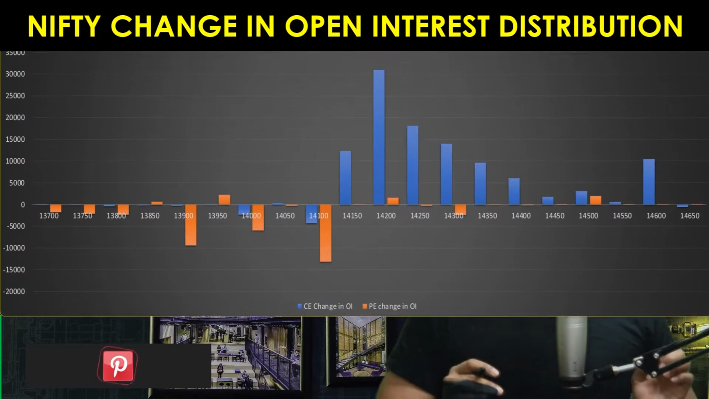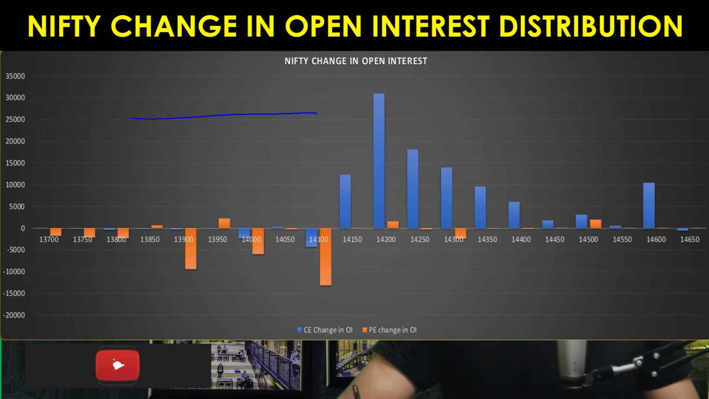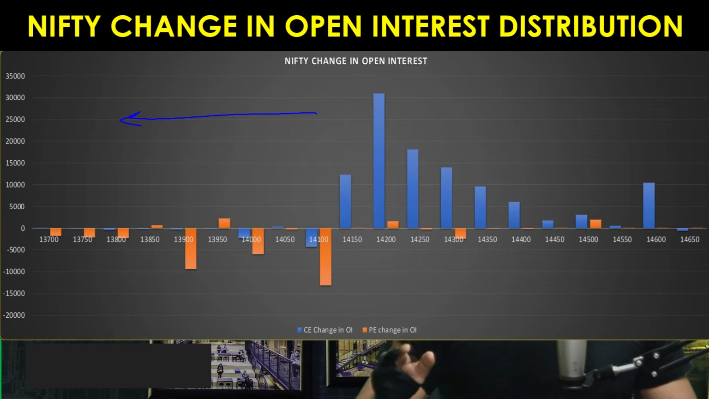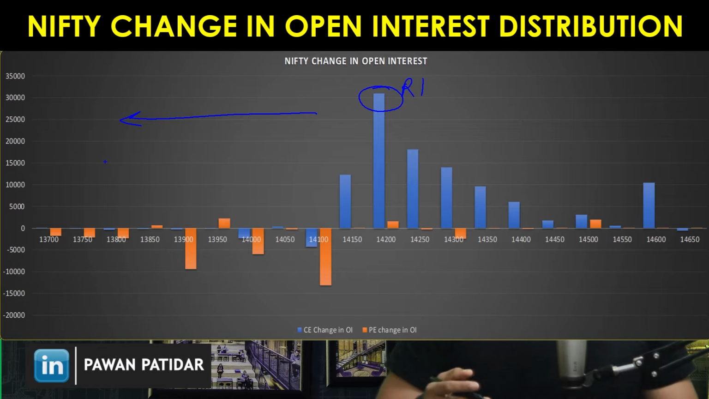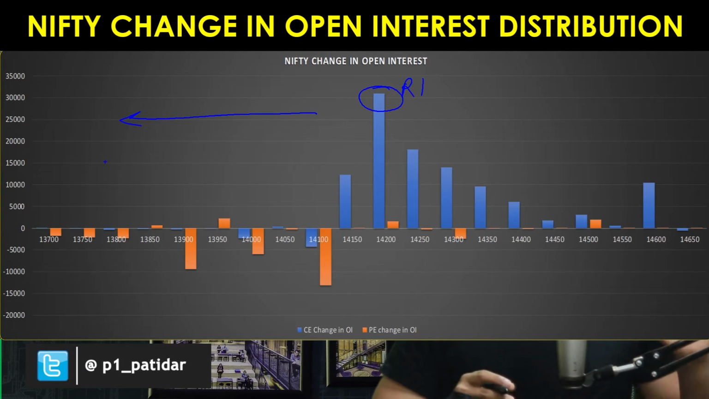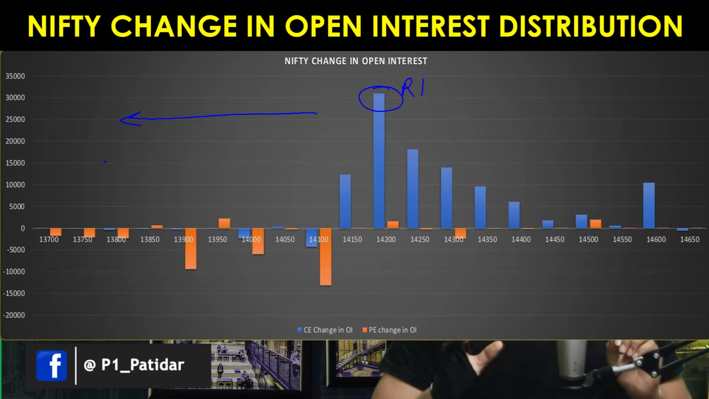Now let's do the Nifty change in open interest distribution analysis. If you see here, you cannot find any support, because no major positions have been made by any sellers. Only sellers have made positions on the call side. So this is the resistance, and they are expecting that Nifty could go more down. That's why they were not making positions on the put side. Selling positions I'm talking about.